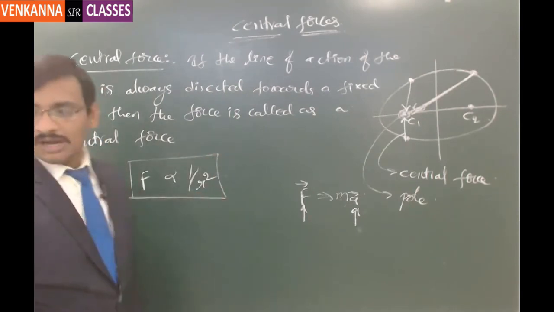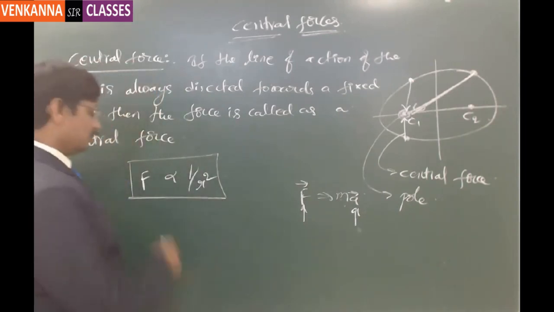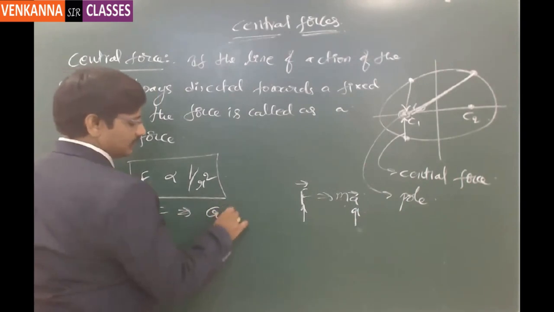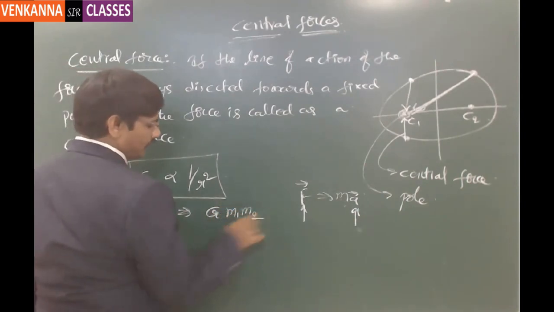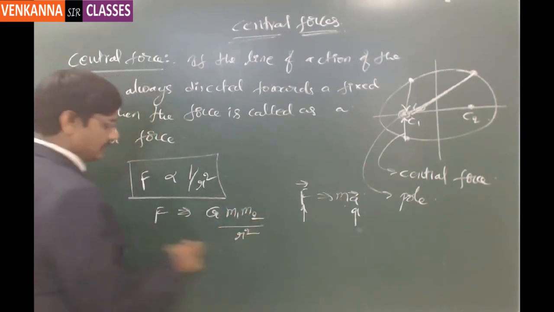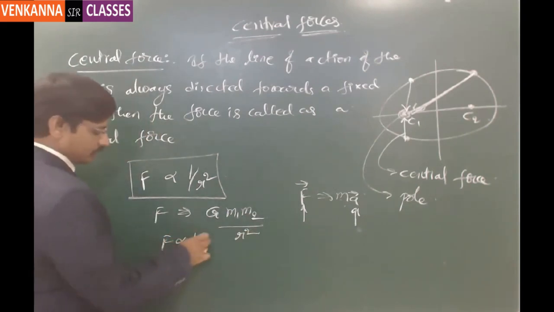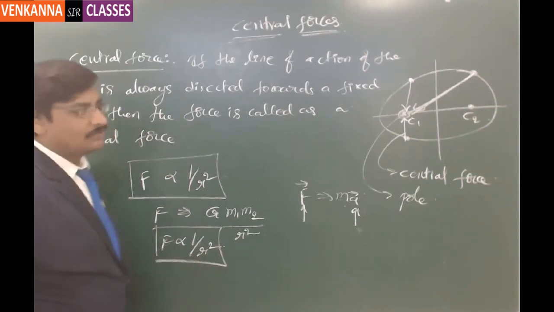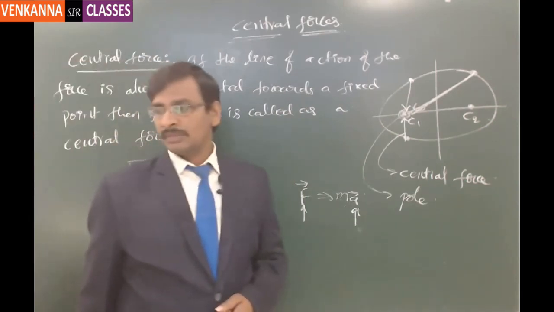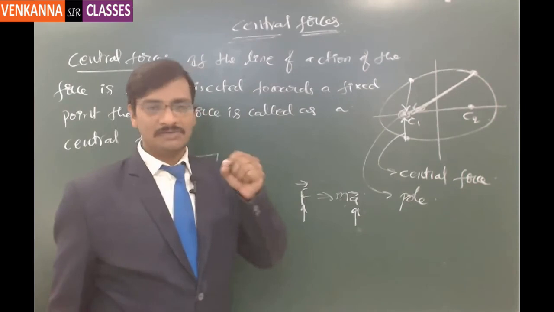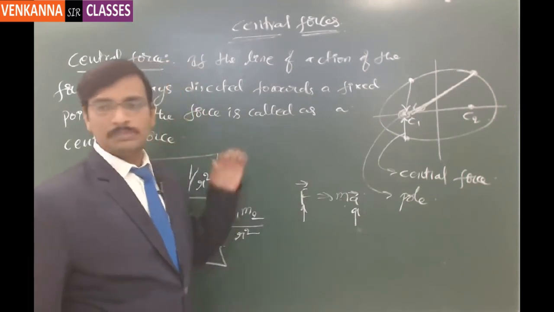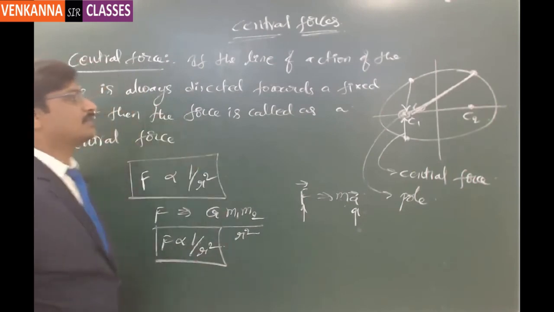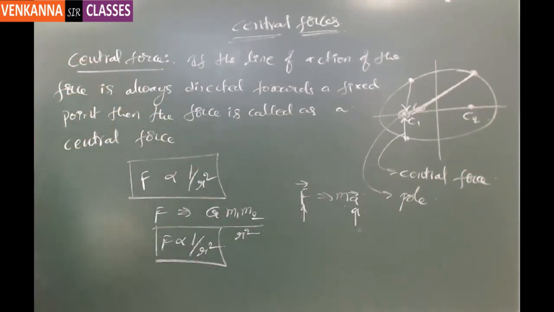As per Newton's law, the force between any two different masses is equal to G times m1 m2 by r square. If you notice here, F is directly proportional to 1 by r square, and this is one particular case of the central force. So the central force has certain fundamental importances, and we are going to discuss those. Got it? First note down the definition of this central force, then we are going to analyze this case.